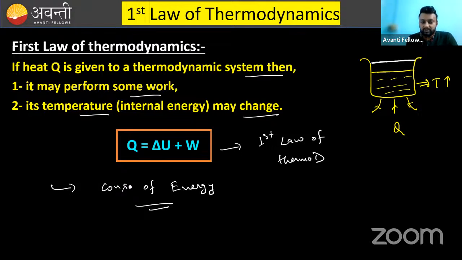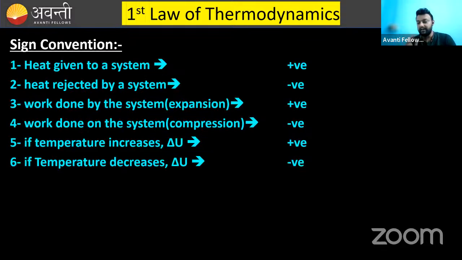Remember the equation Q equals delta U plus W. Q is heat. Delta U is the change in internal energy. W is the work done. Now there are some sign conventions that you should remember. Read it out. What are these sign conventions?